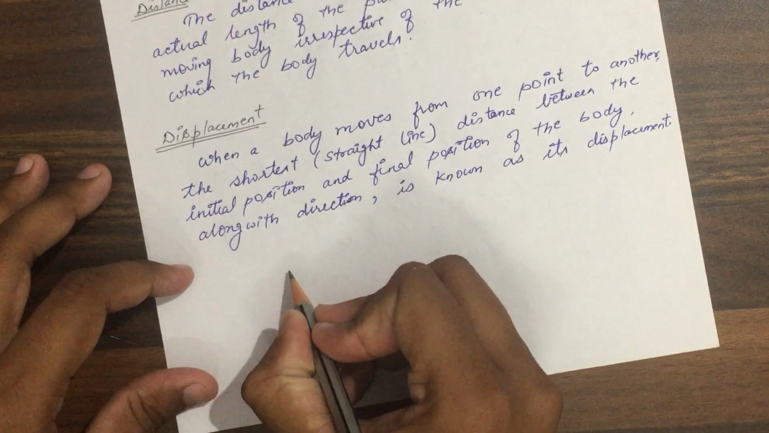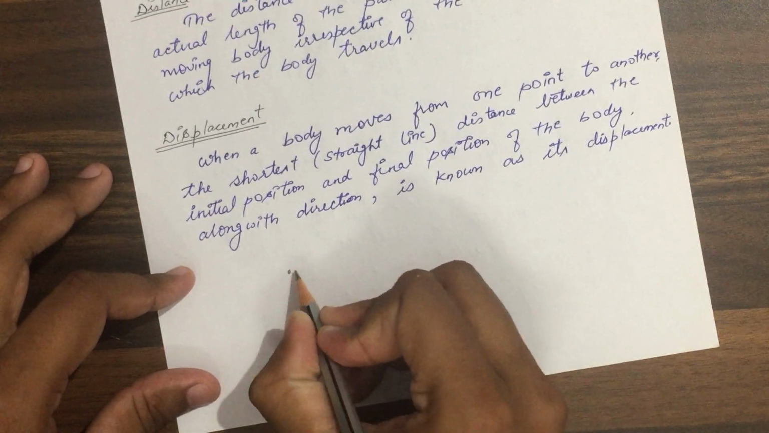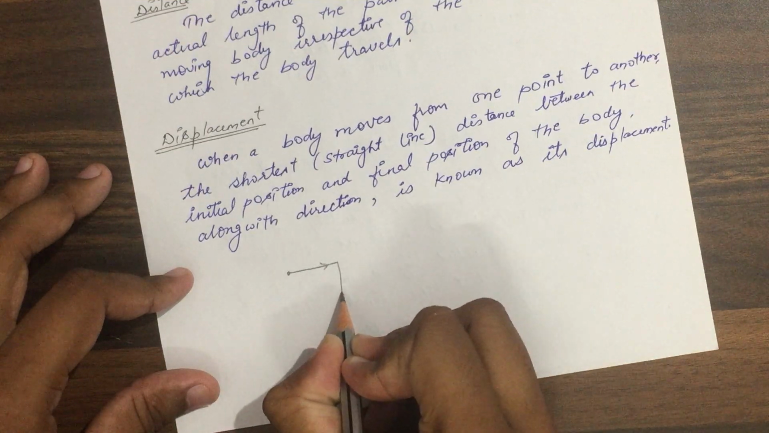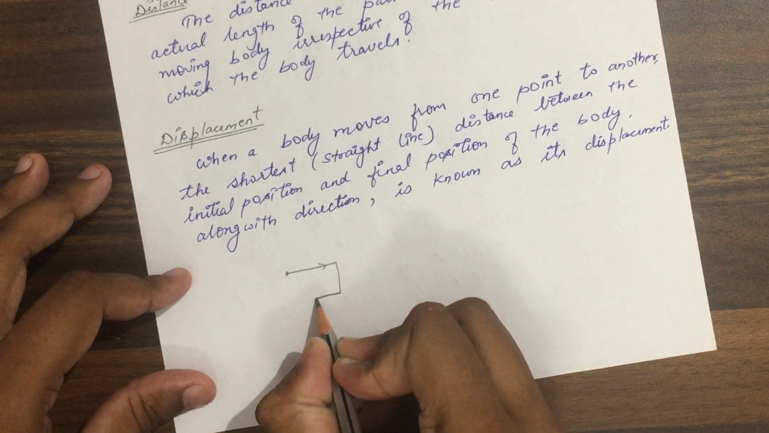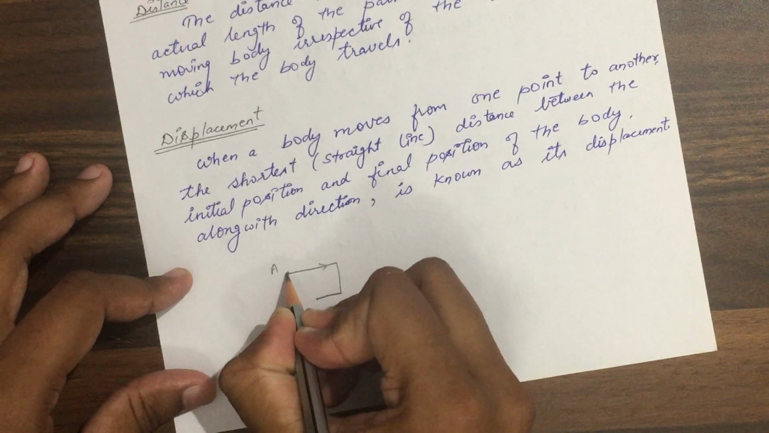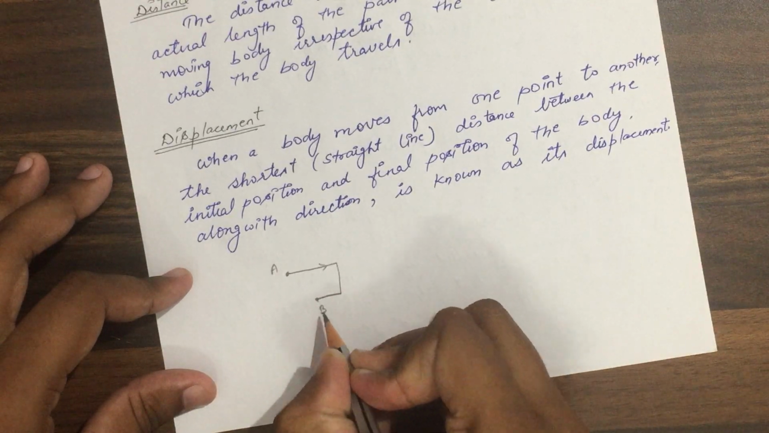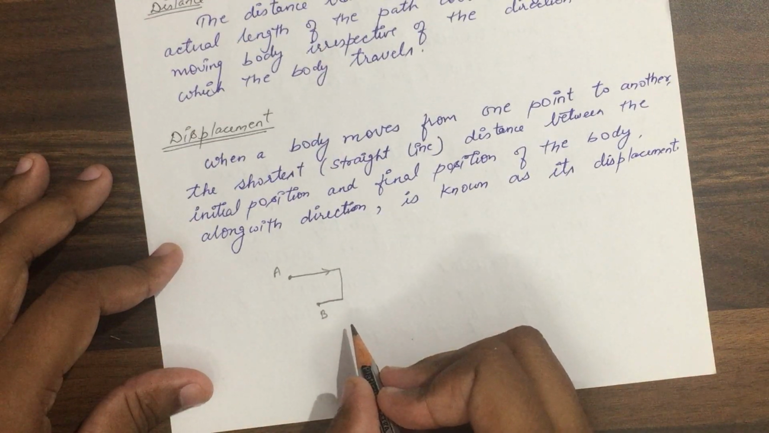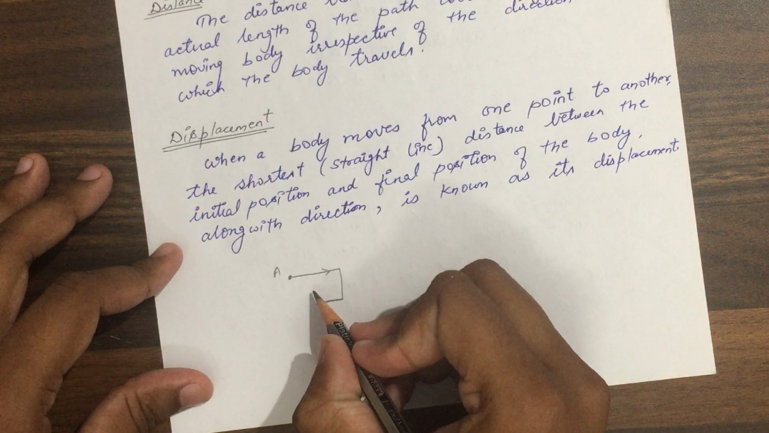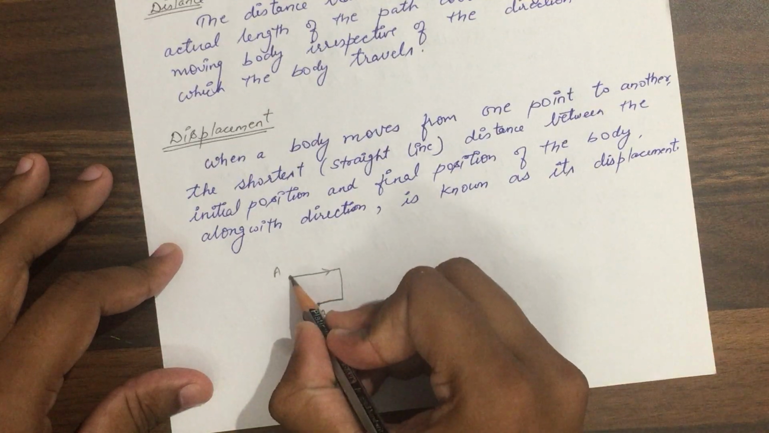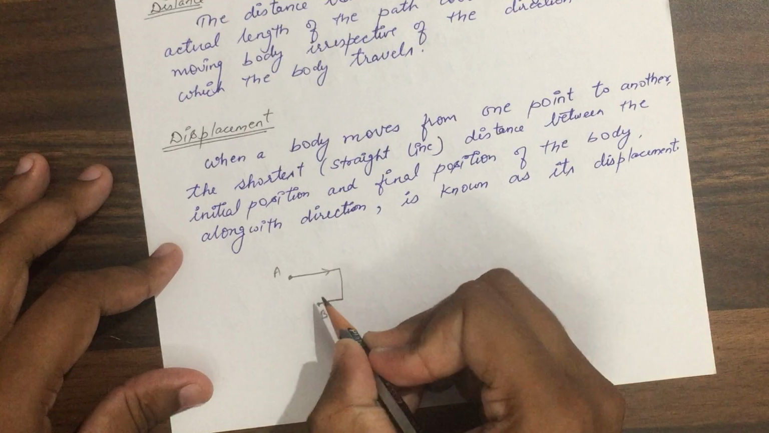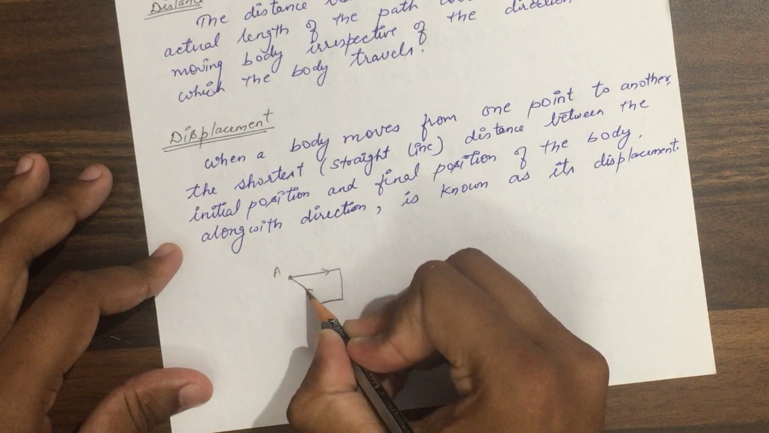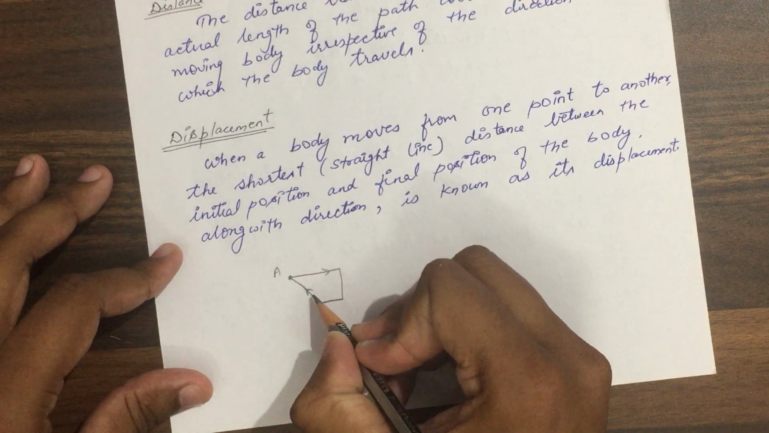Suppose you started from this point. Okay, now you moved like this, again you move this, and again you move this way. So suppose this is A, your initial position, and this is B, your final position. So what is displacement? Displacement is the shortest distance between initial and final point. So this is your initial point, this is your final point, so the shortest distance will be this. So this AB will be the displacement. Okay, I think you got it.